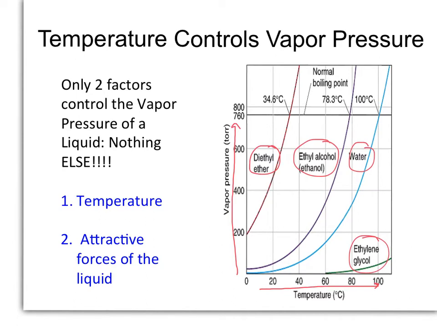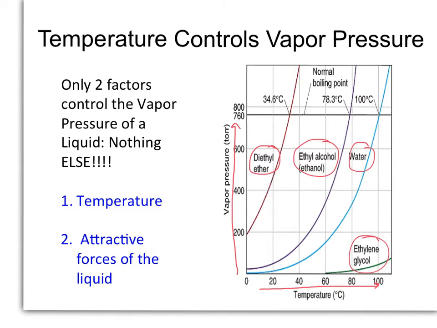Think about that. As you add temperature, which is kinetic energy, to the molecules of the liquid, they can break free from their attractive forces with more ease. In a few slides from now, you will learn that when the vapor pressure of a liquid is equal to the atmospheric pressure surrounding the liquid, boiling point will occur.